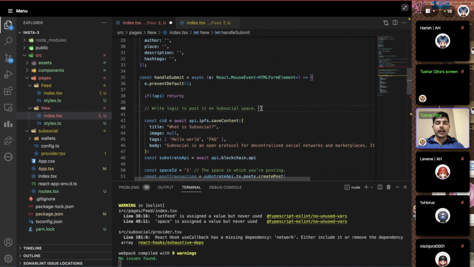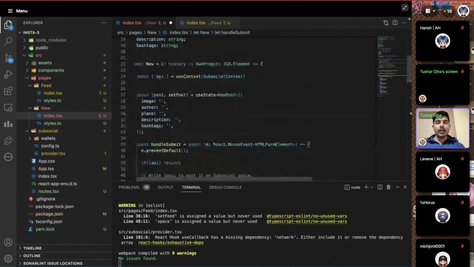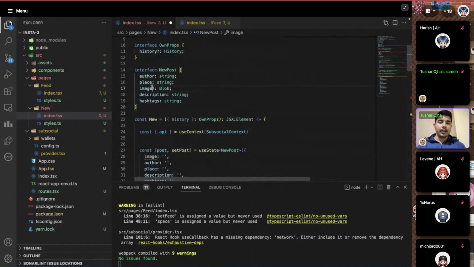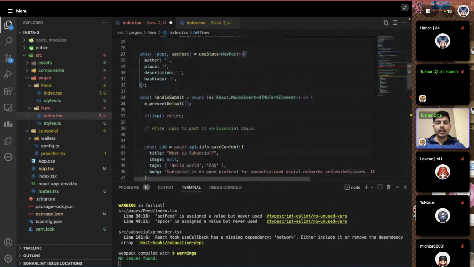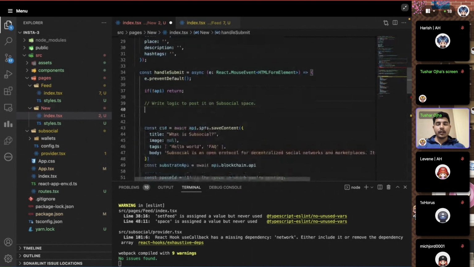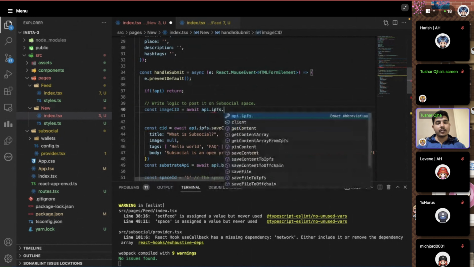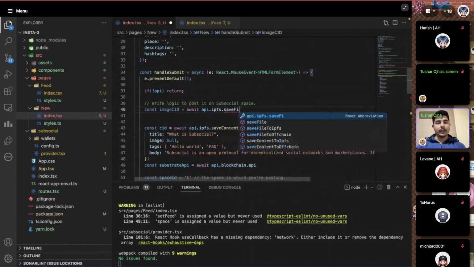So how do you do that? We are already getting the image as a blob here, and we're going to use this image blob and store it onto the IPFS. We're just going to say const imageCID, okay? That's the identification of the stored file, and to that we say API.ipfs.saveFile.